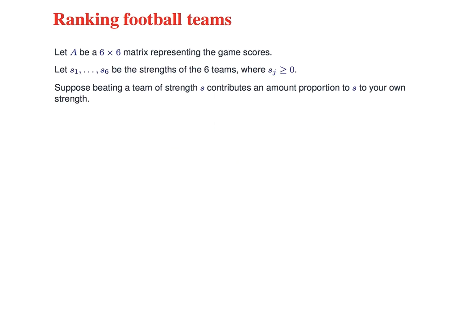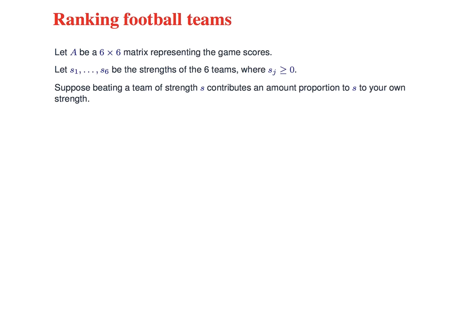So we've got that matrix. We recorded all the data into a 6x6 matrix. And the idea which lets us go forward is to suppose I want to know how strong each team is as a numerical number. I'm going to call Sj the strength of team J. And I'm going to suppose that if I beat a strong team, that counts more than beating a weak team. That seems to make sense. And beating a team of strength S will contribute an amount proportional to S to my own strength. I don't know what my strength is yet. I'm going to get a system of equations.